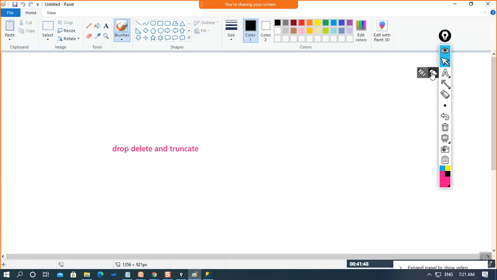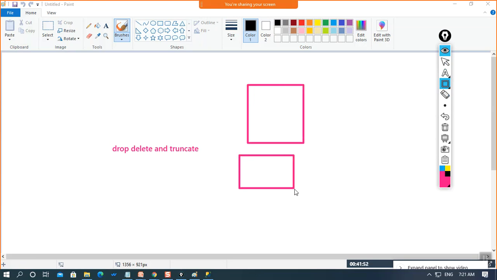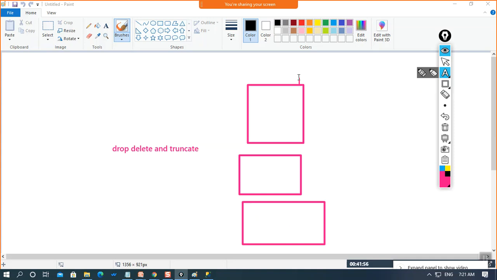So basically, let us assume that this is some table. These are 3 tables where I want to perform drop, delete and truncate. In the first table, I want to drop the data. Dropping means just deleting the whole table from our database. It won't contain any schema, any columns or any values. It will just remove the whole table from our database.